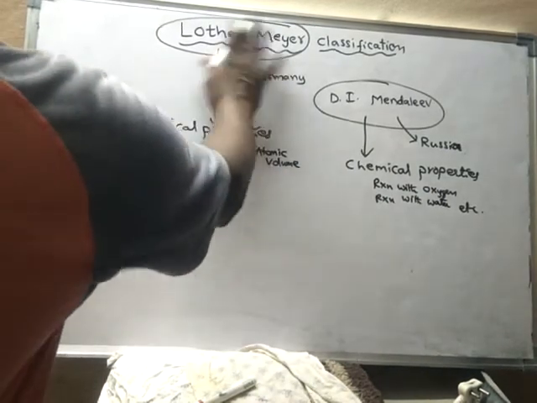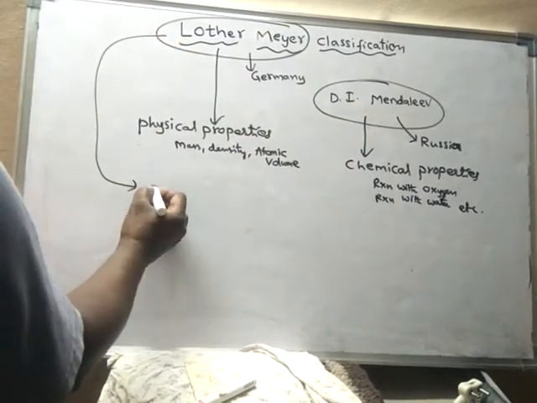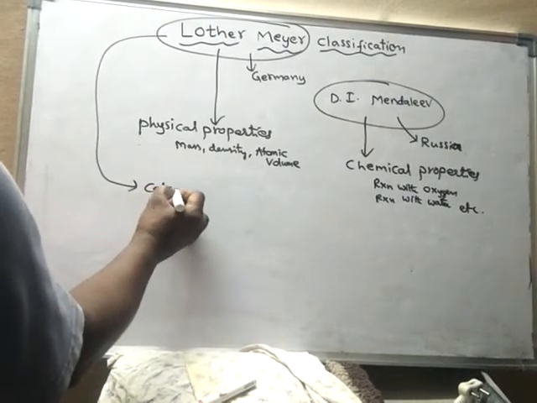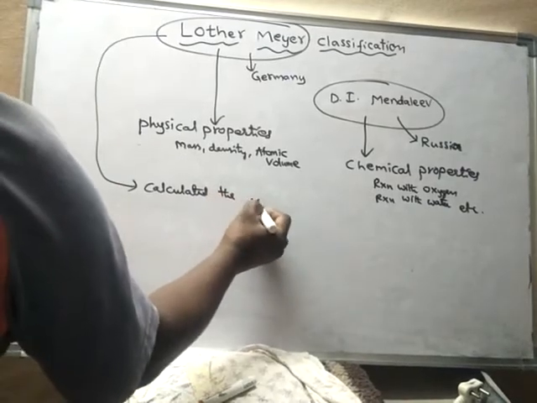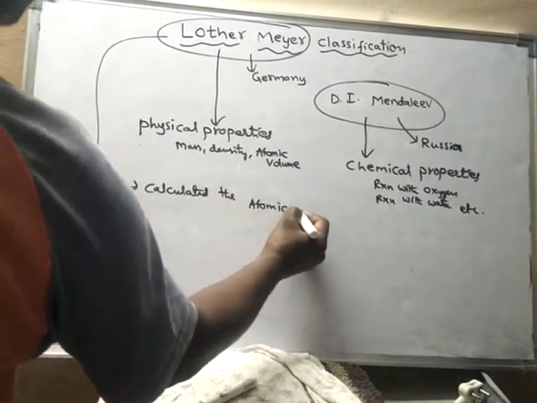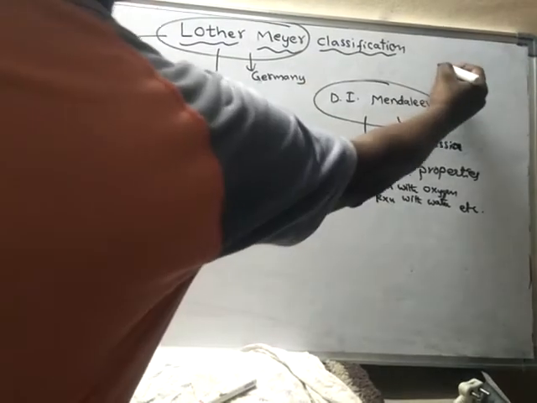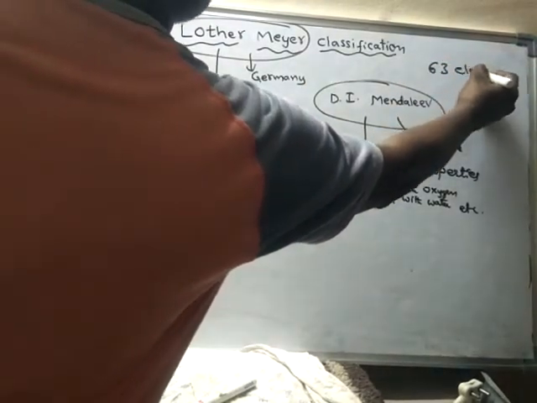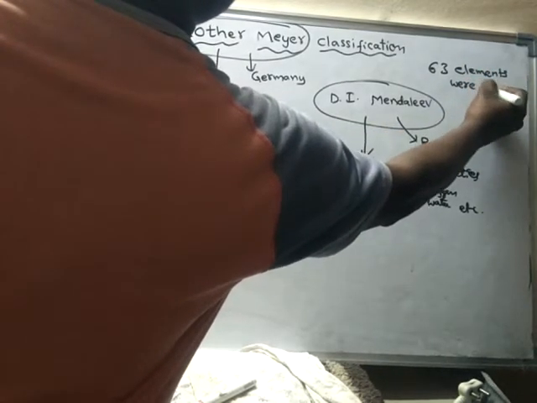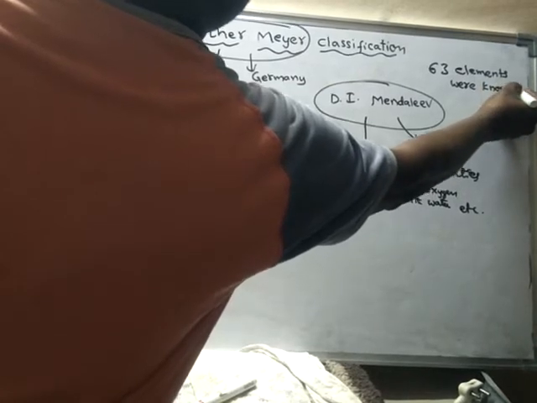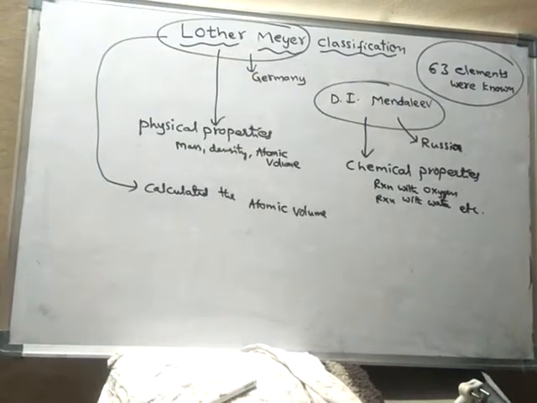Now let us learn about the Luther-Meyer classification. Luther-Meyer calculated the atomic volumes of the elements known at his time. 63 elements were known by the time of Luther-Meyer and Mendeleev.